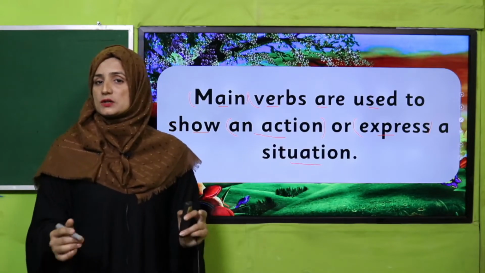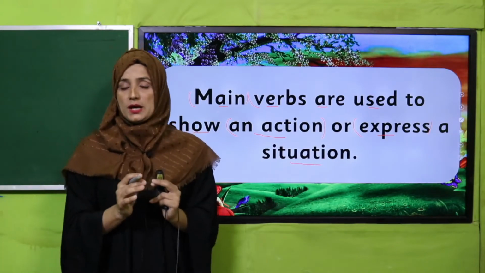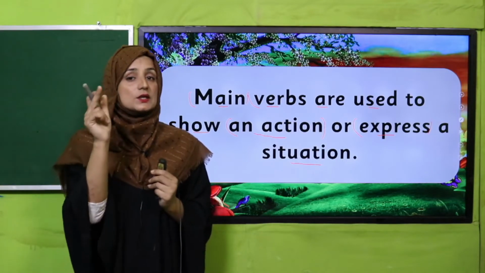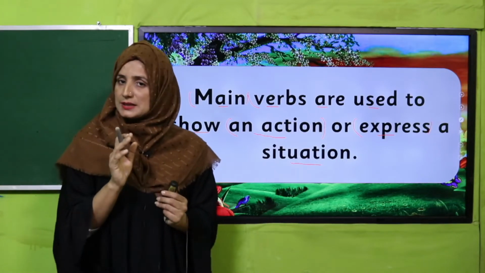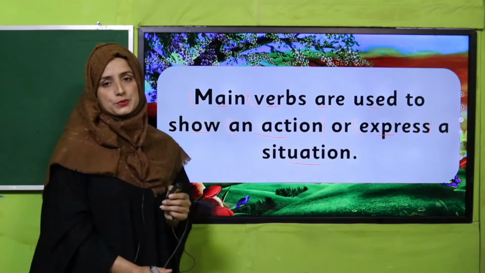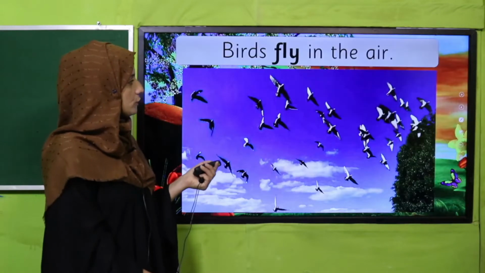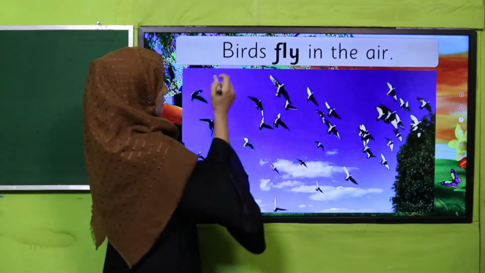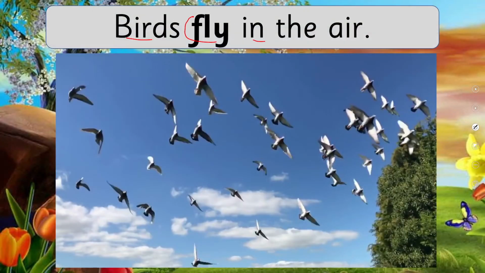Suppose I am standing, so stand is my action. You are listening, so listen is your action. Such a word that shows the situation is called a main verb. Okay, my dear students, now we are going to look at examples. Birds fly in the air. So what is the action there? What are birds doing physically? Yes, birds are flying. You can see it in this image also. Look, fly is the verb and it is working as a main verb.